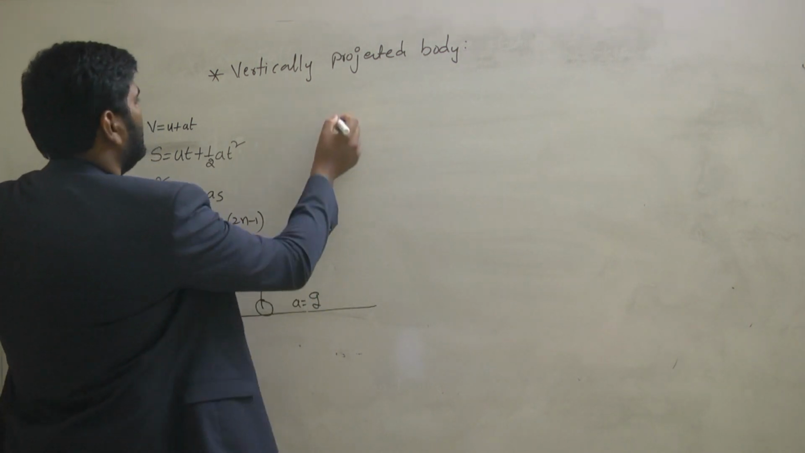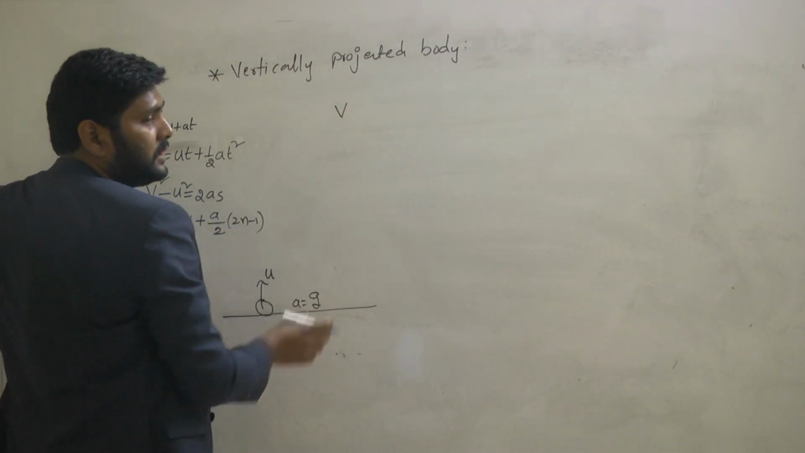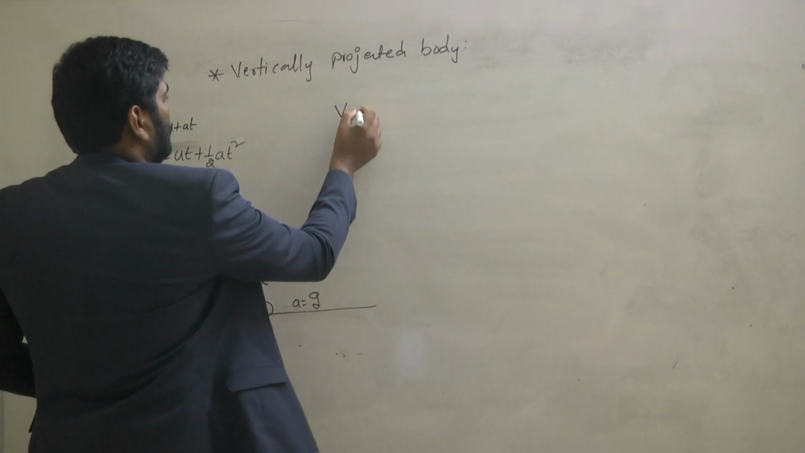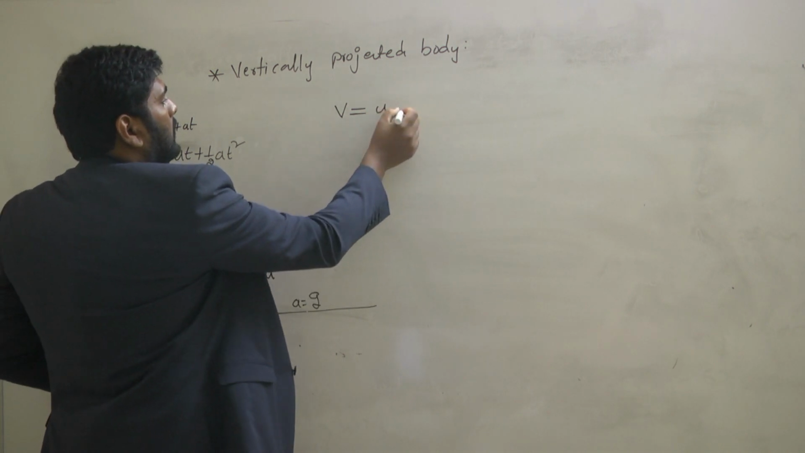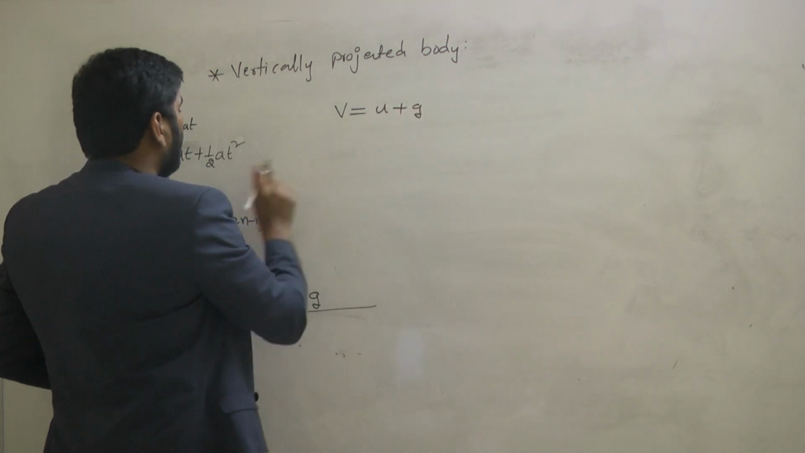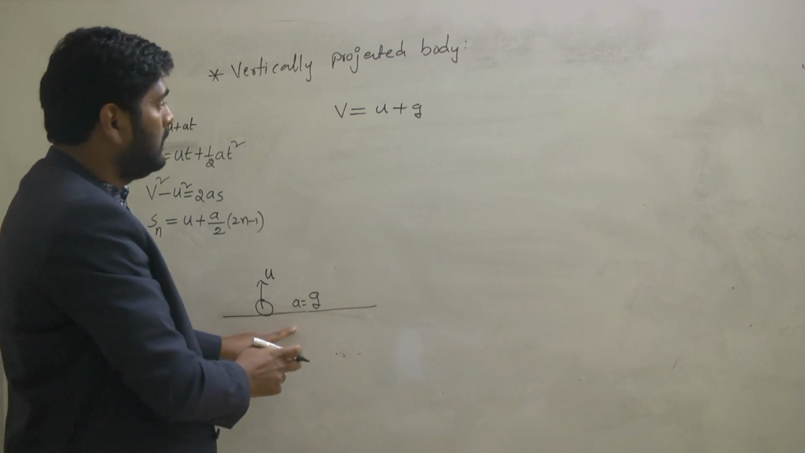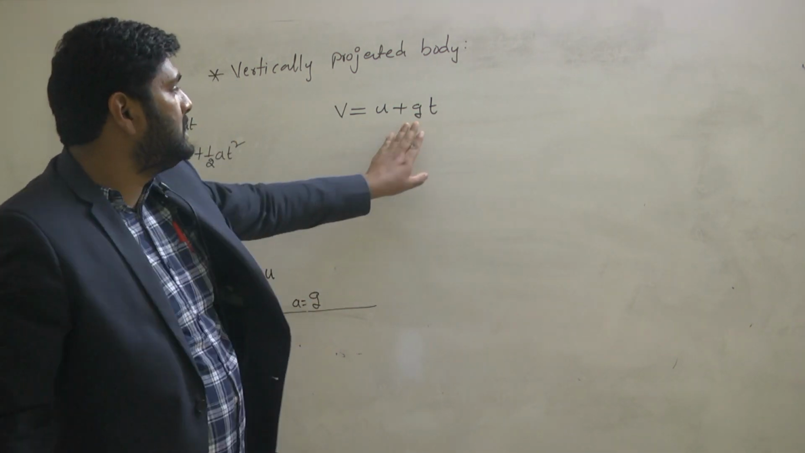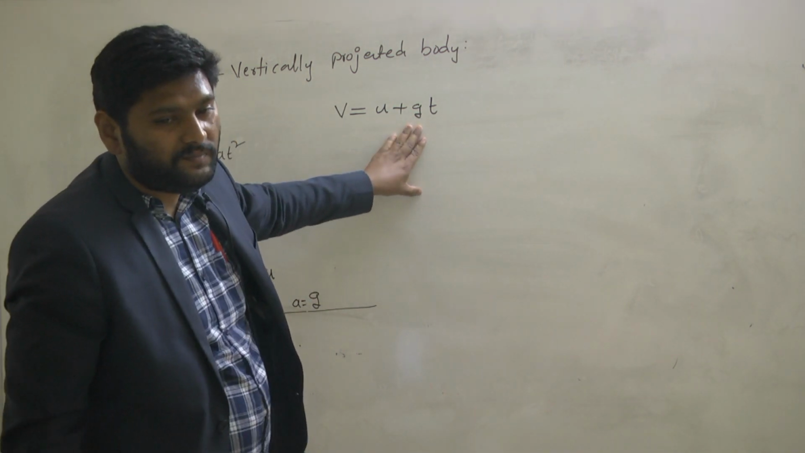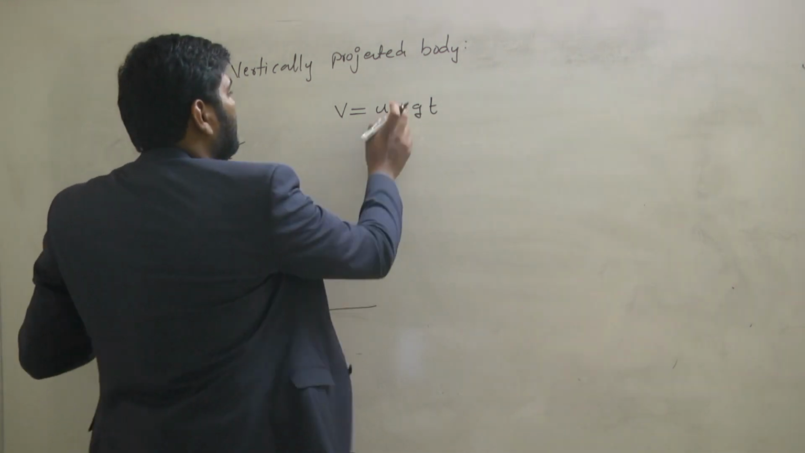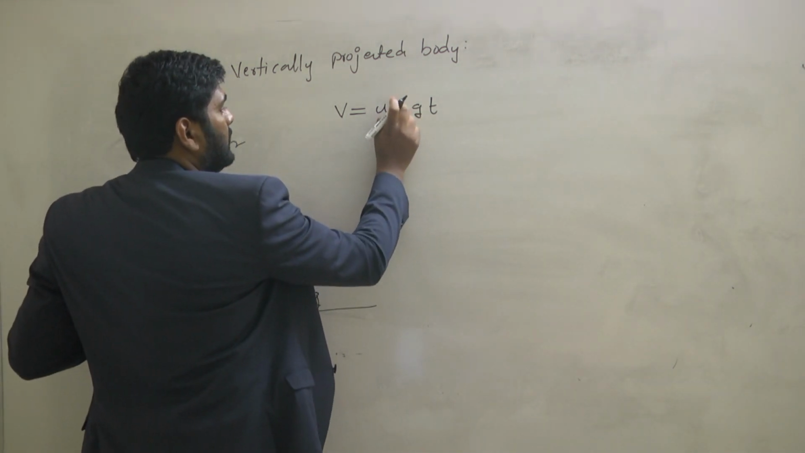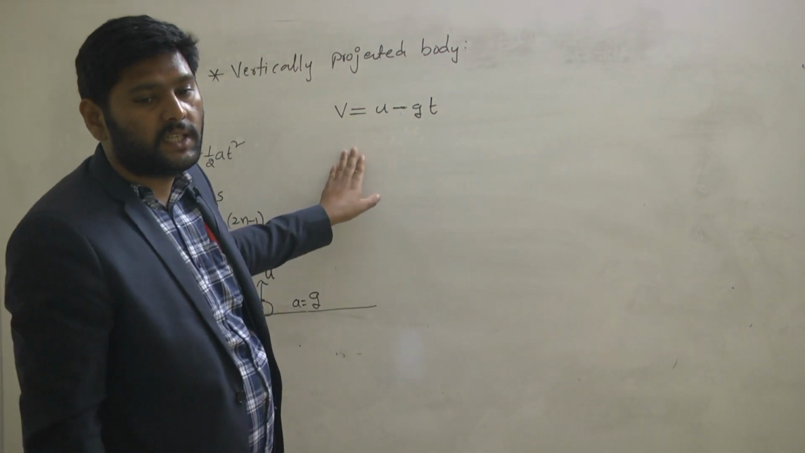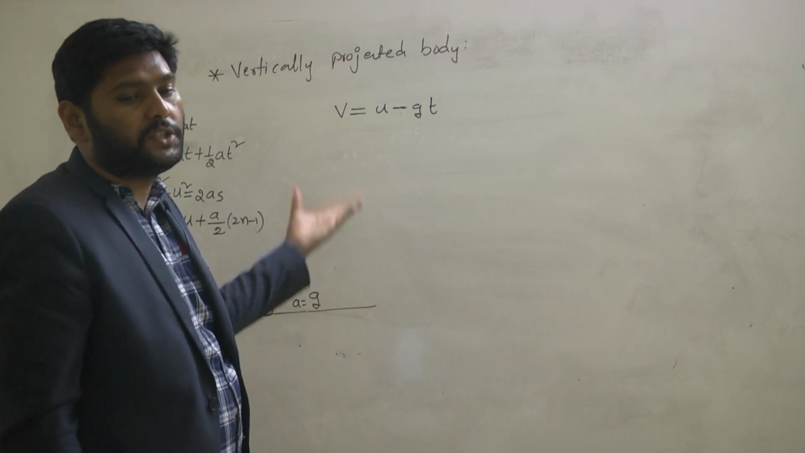So the first equation is v is equal to u plus at, where v means velocity after some time. Here what acceleration is the body having? The acceleration due to gravity, g. But here this g is acting in which direction? Downwards. So we have to keep what sign? Negative sign. So it will convert into v is equal to u minus gt. So this is the first equation of motion for vertically projected body.